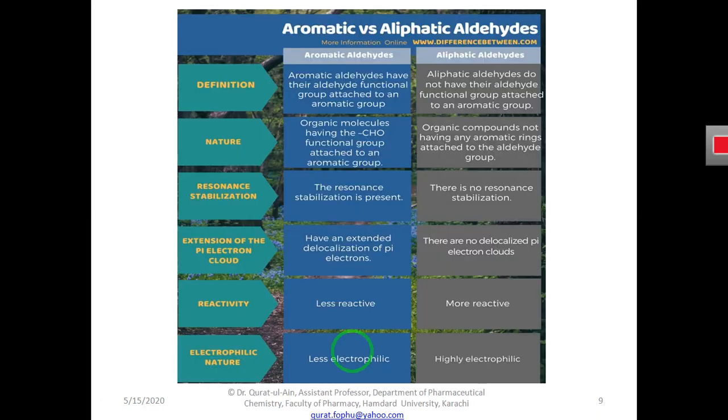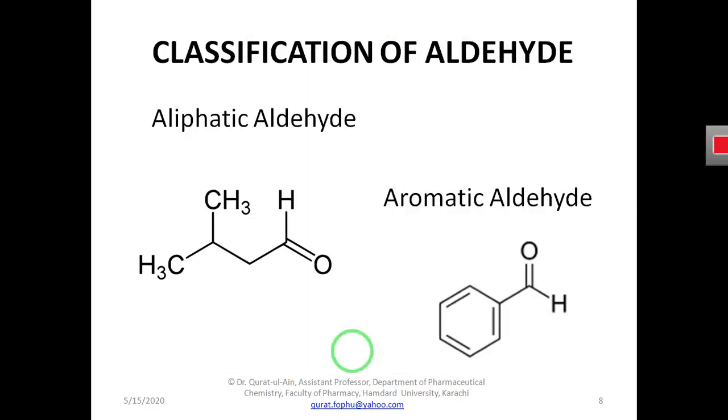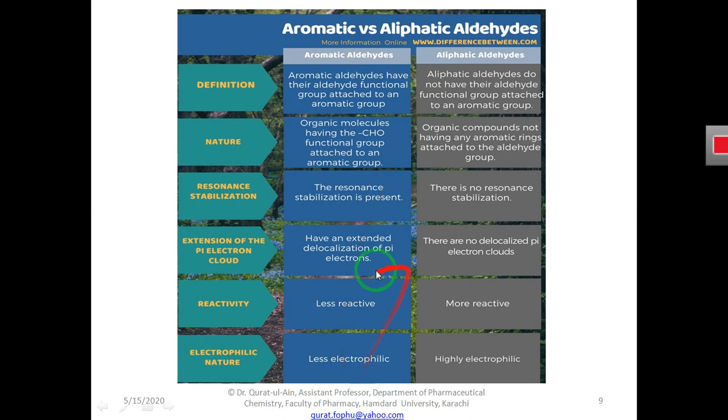Due to this stability, the double bond formed by the pi electrons in this aromatic ring makes the compound stable, and due to the resonance that I explained, the aromatic aldehyde has resonance stabilization.